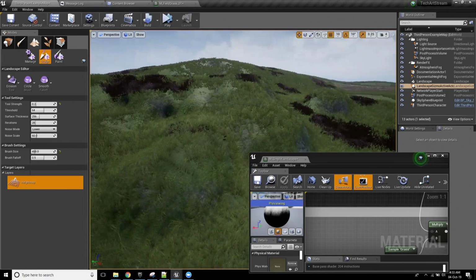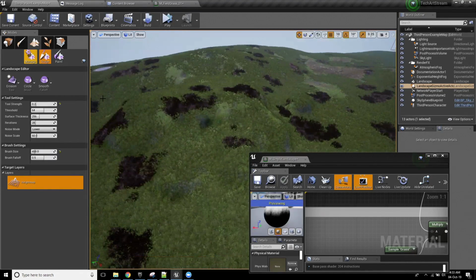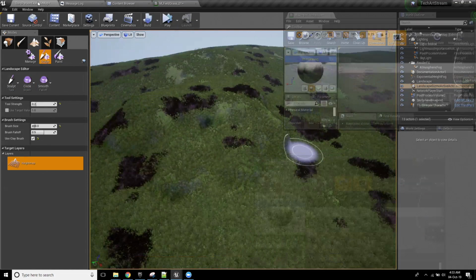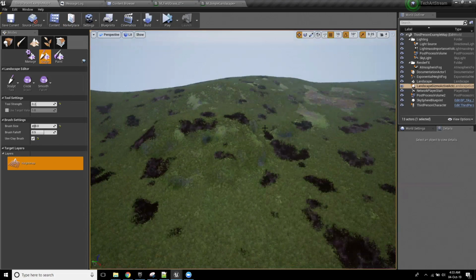So as I said, this is just a little bit, and obviously I'm doing it on a tiny hill, so it's not really the best example. I really should have made a much larger thing, but hopefully that still gives you an idea.